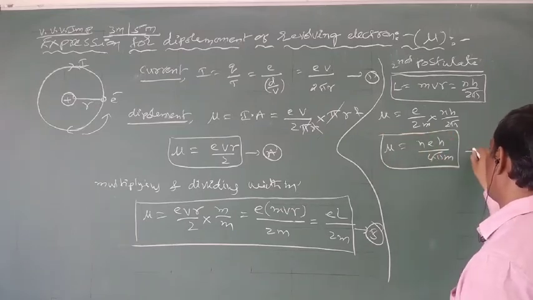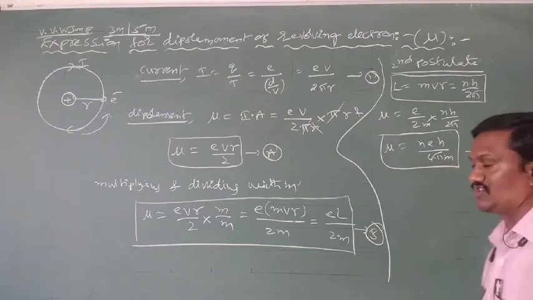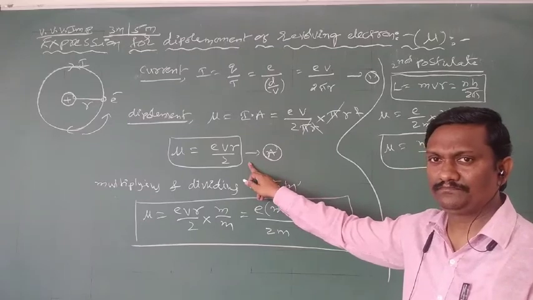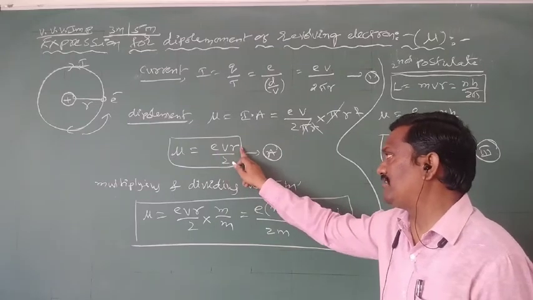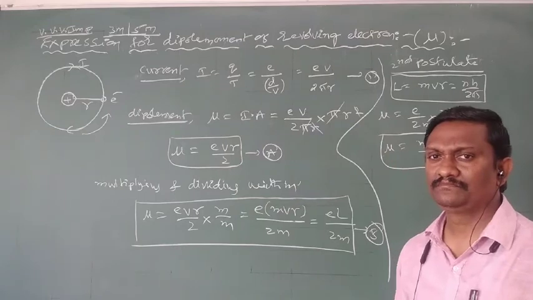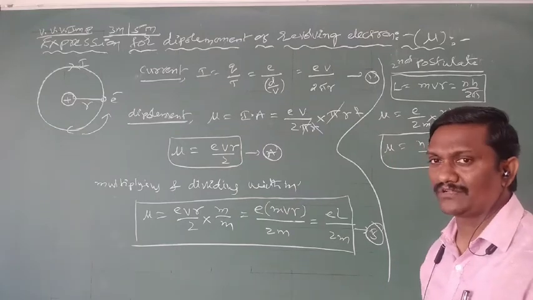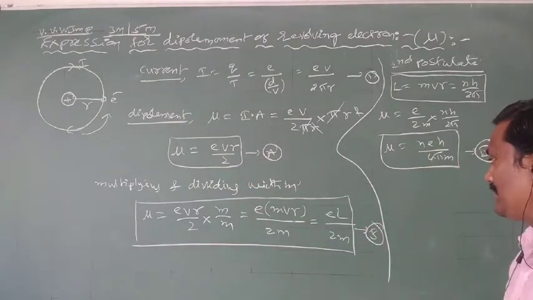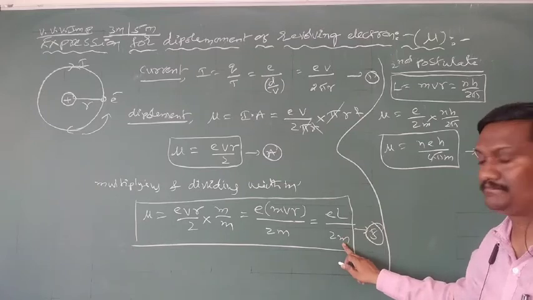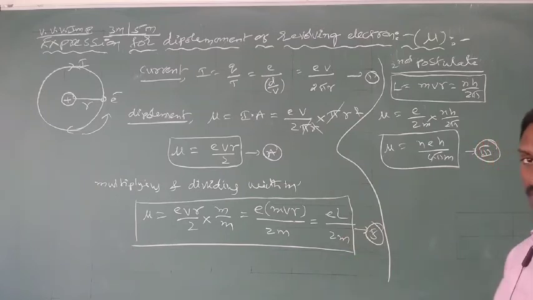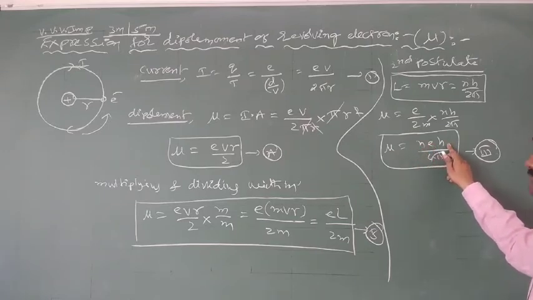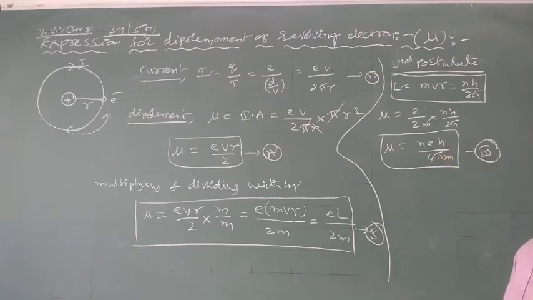So it is also one more form of dipole moment of a revolving electron. The first form of dipole moment is evr by 2, in terms of e value and r value. Here e means electron charge, v means speed of the electron in that circular orbit of radius r. Our expression for dipole moment in terms of angular momentum is this one. Our expression for dipole moment in terms of the principal quantum number of the orbit, electron charge, h means Planck's constant, and m means mass of the electron.